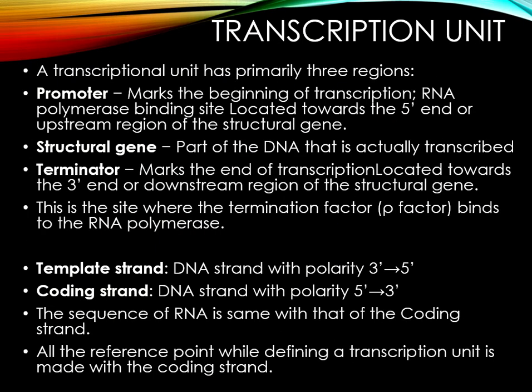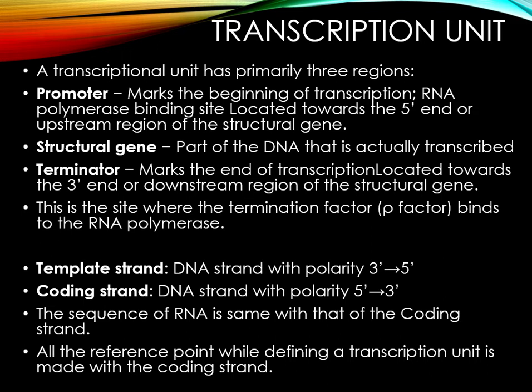Now the detail of the transcription unit. First, the promoter, as I have already told you, marks the beginning of transcription. It is the RNA polymerase binding site located towards the 5' end, or upstream region, of the structural gene. Second is the structural gene, which codes for the enzyme or protein for structural functions.